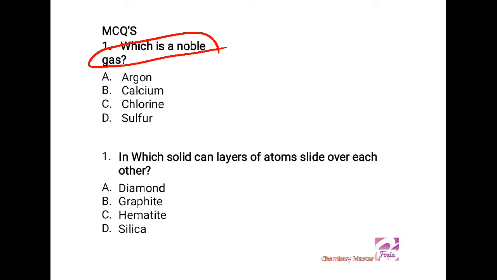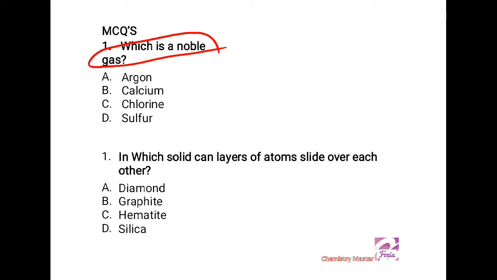They are very stable and least reactive elements. That's why they are called noble, and they are all gases. Out of these 4 options, only argon is the noble gas. The symbol is Ar.